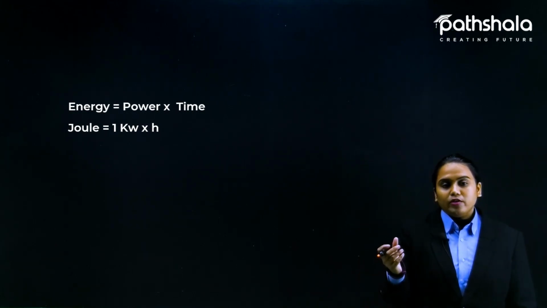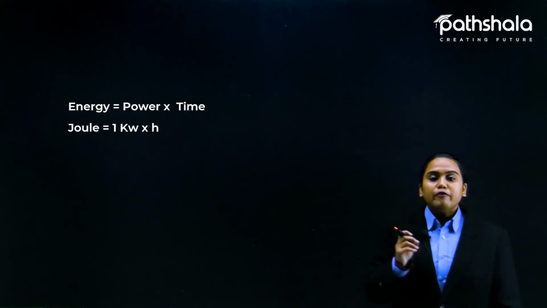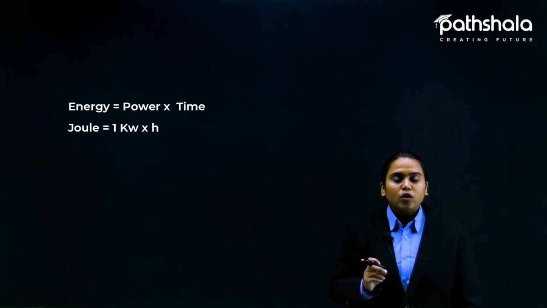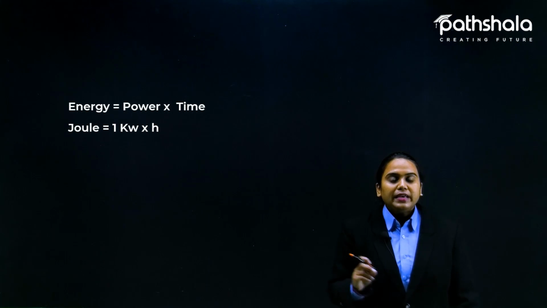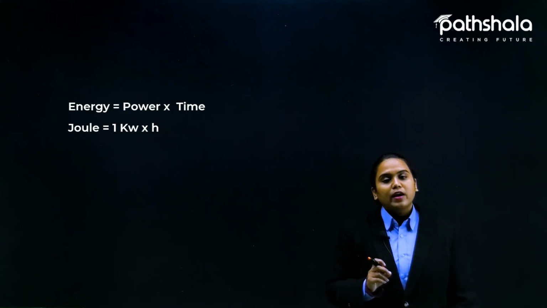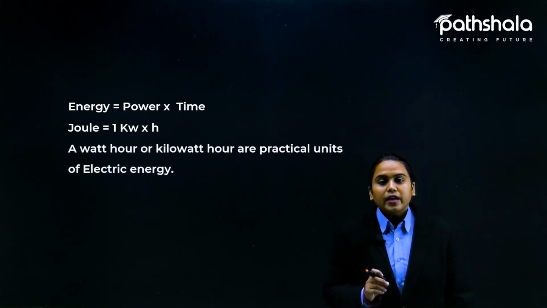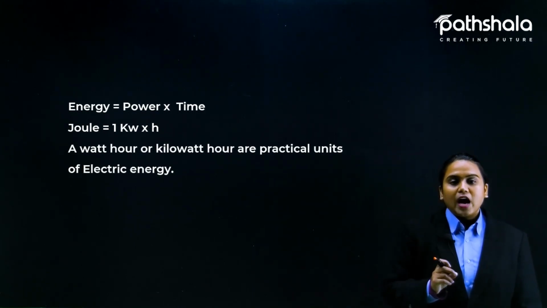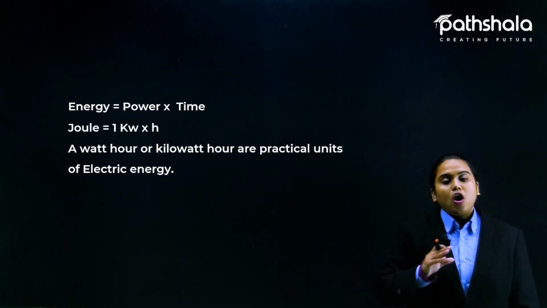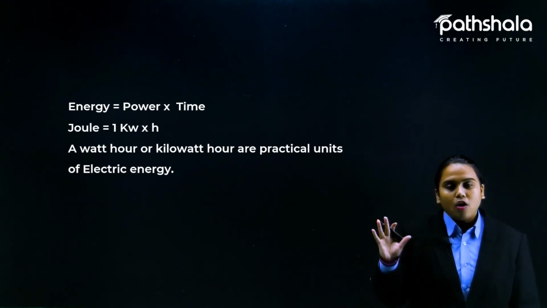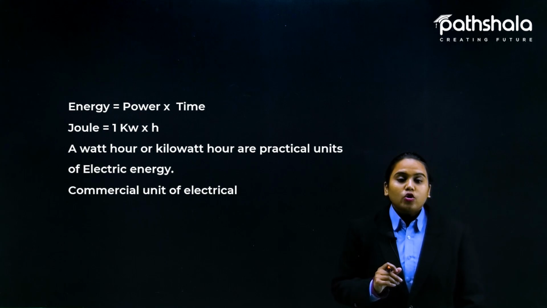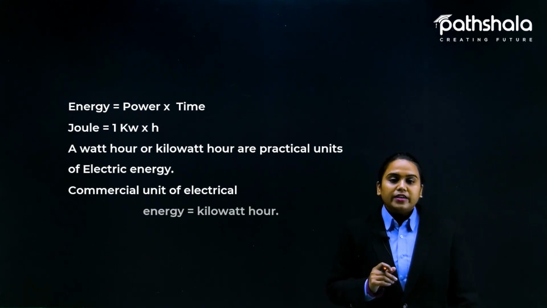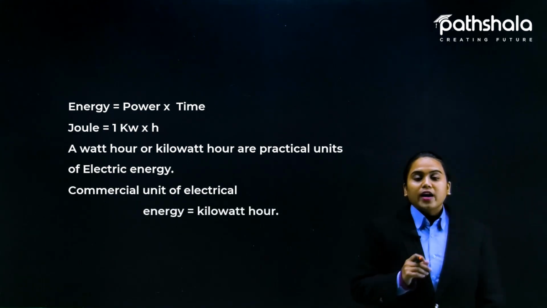If we know the value of power, and the value of power is 1 kilowatt and the time is an hour, the energy will be 1 kilowatt hour. A watt hour or a kilowatt hour are practical units, or we can say commercial units, of electrical energy. So the commercial unit of electrical energy is the kilowatt hour.